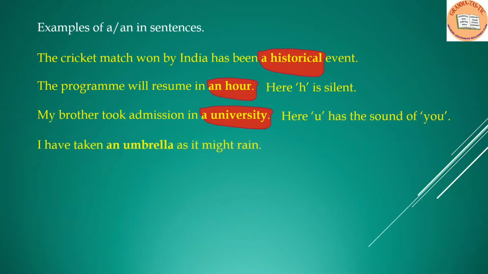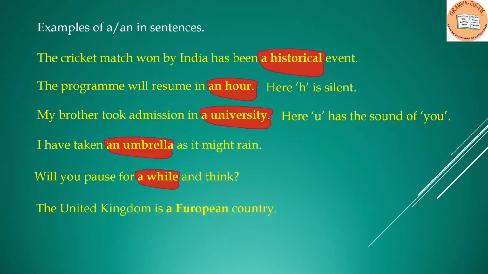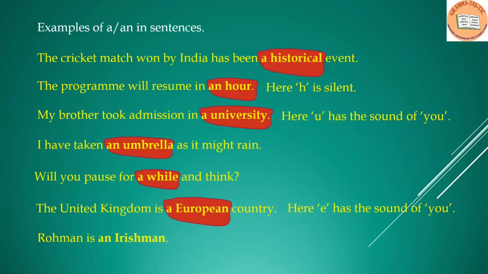I have taken an umbrella as it might rain. Will you pause for a while and think? The United Kingdom is a European country. Again, a European because E has the sound of U, Y-O-U. Roman is an Irishman.